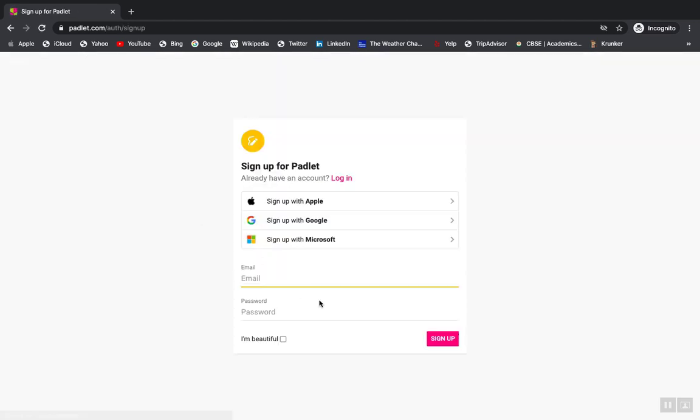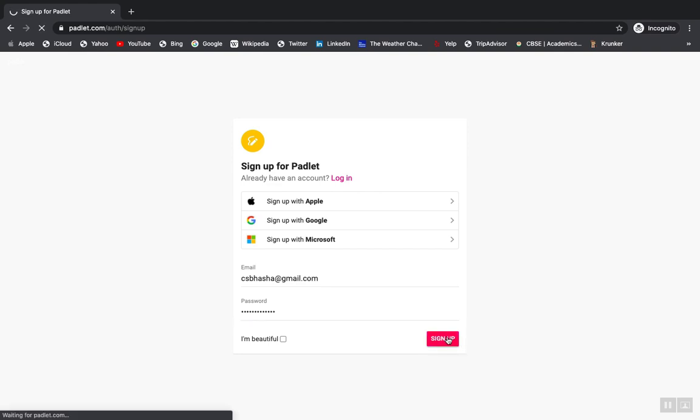See, for free I'm provided with almost three Padlets. So I think three will be sufficient for us first to try and test. Otherwise, if you would like to purchase the actual subscription, it's not at all costly. It will cost you around 95 rupees per month, or approximately 1000 rupees per year. Okay, so that is wonderful. I have tried it myself, and I have been very happy with this tool.